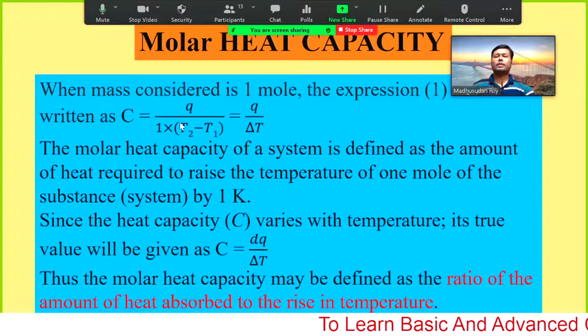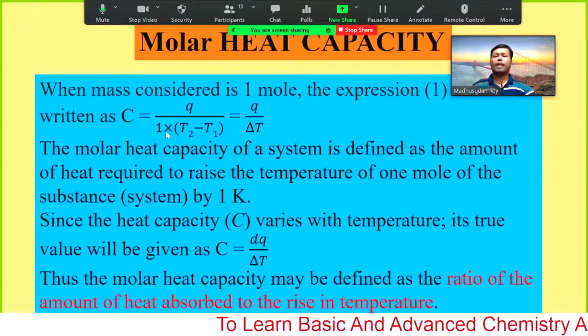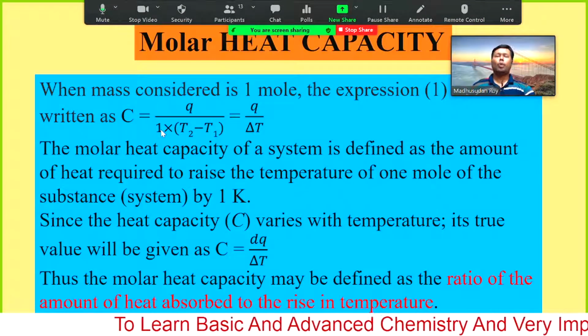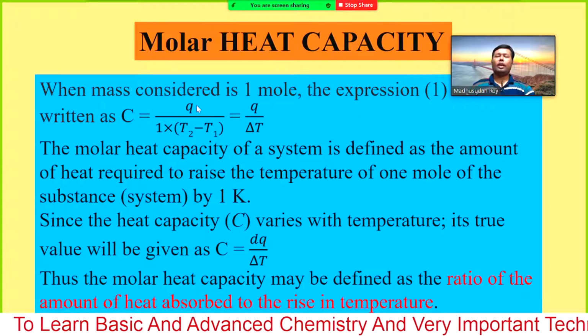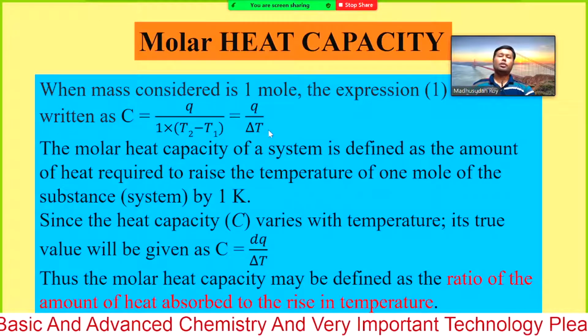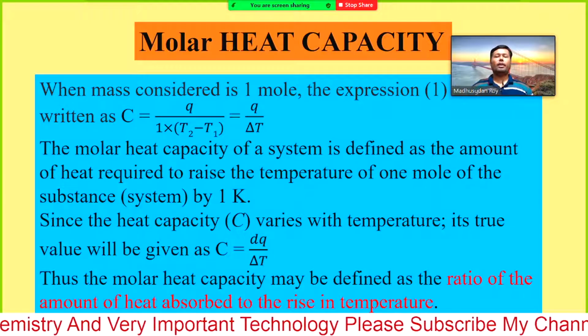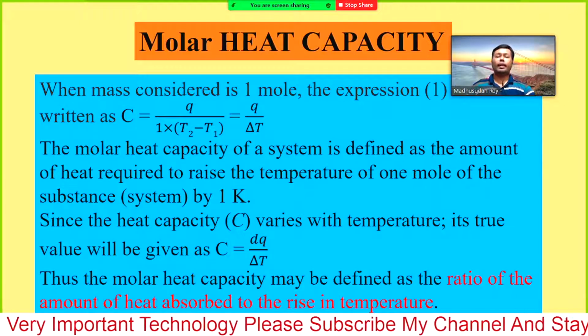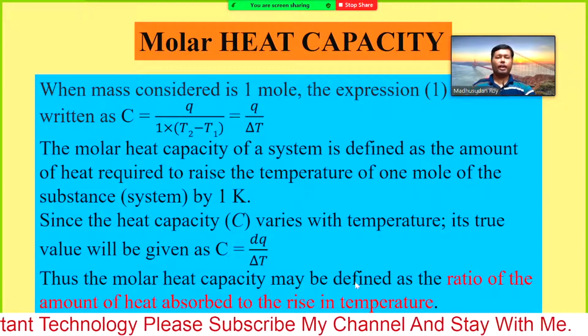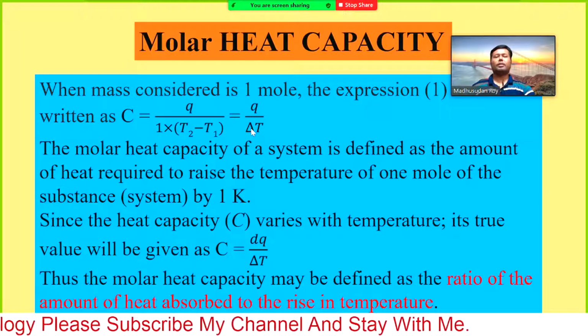So molar heat capacity, you are just changing the mass to 1 mole. So C equals Q by delta T. If you raise the temperature by 10 Kelvin or whatever, to get the value for 1 Kelvin you should divide by the value of delta T.